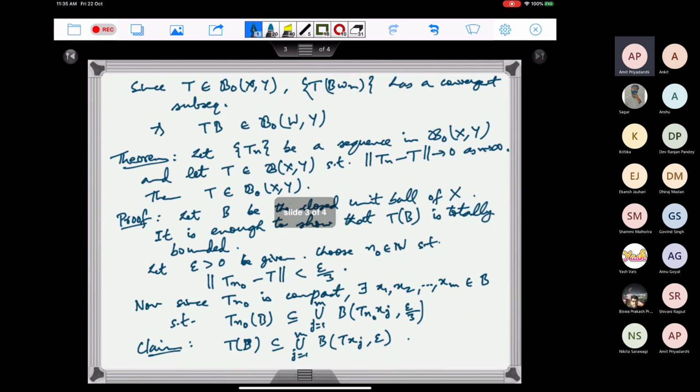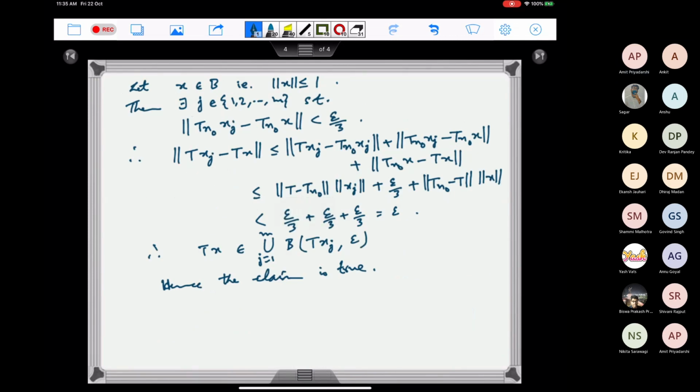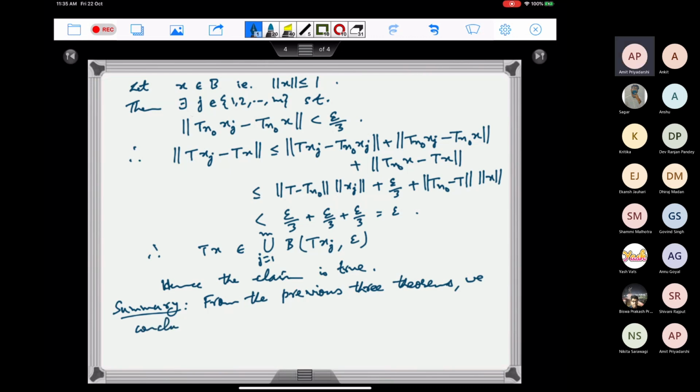So we can summarize these and write it as one result. From the previous three theorems, we conclude that this B0(X,Y) is a closed ideal of the space B(X,Y).